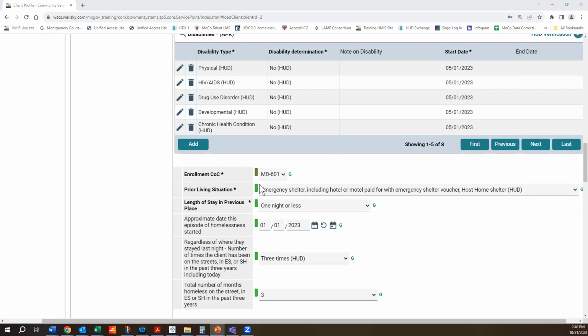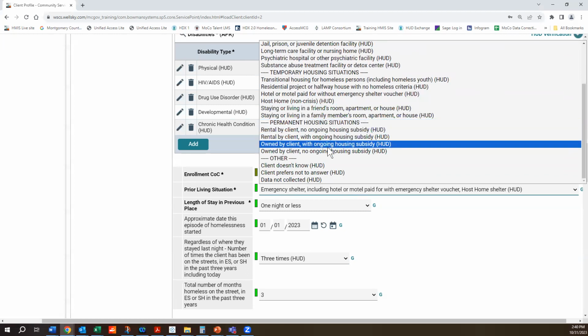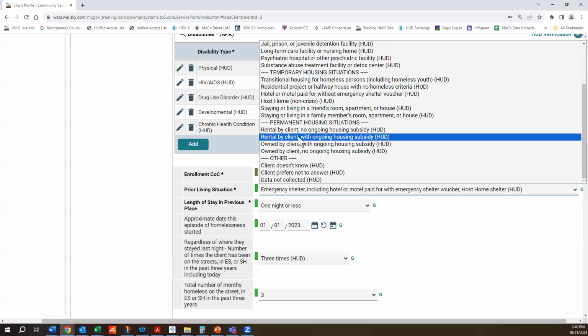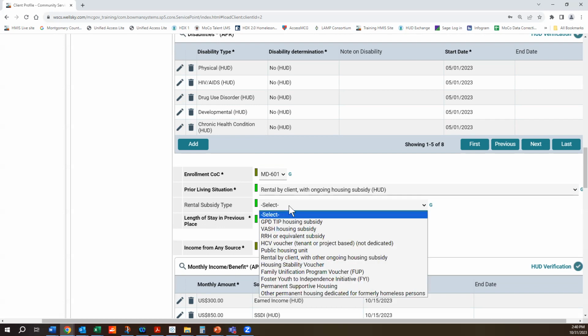prior living situation. So for this option, as well as the current living situation in some programs, and then as well as the exit destination, there's one change, and that is if you open this up under permanent housing situation, the list is a lot smaller than before. Now, if you click on the rental by client with ongoing housing subsidy, there will be another question that populates, which is rental subsidy type.